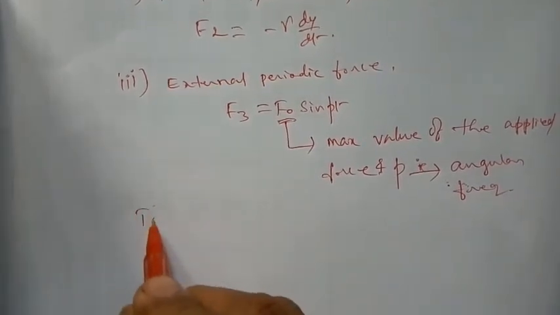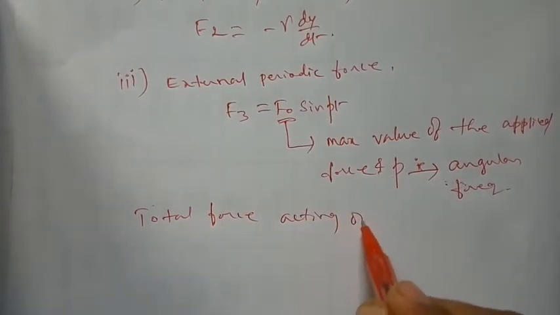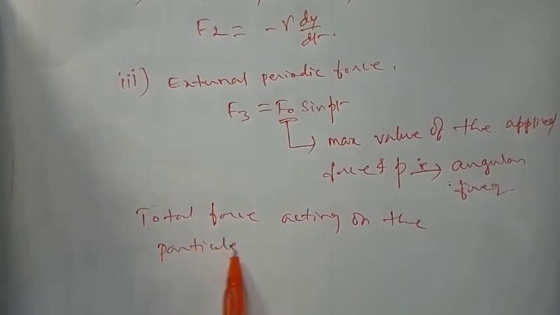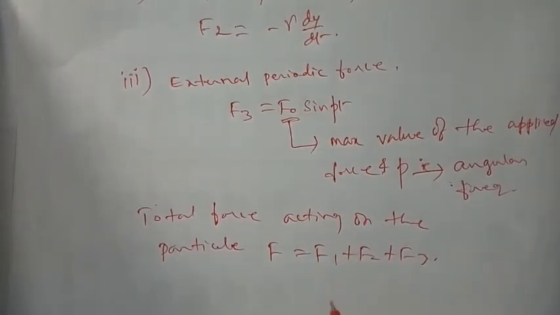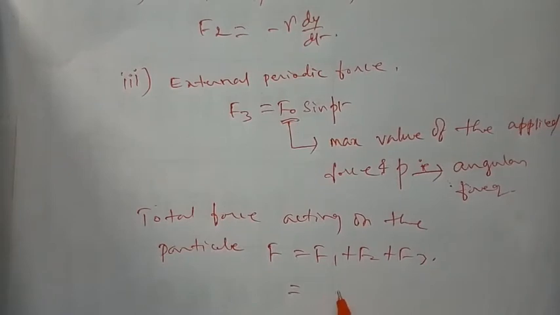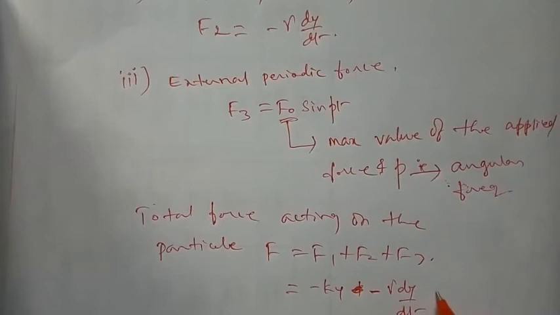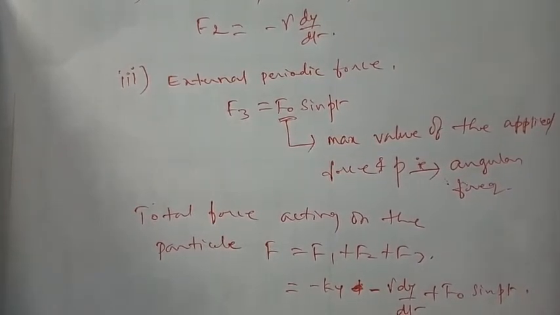Okay. So the total force acting on the system, acting on the particle, can be written as F is equal to F1 plus F2 plus F3. That is nothing but F1 is equal to minus Ky, plus F2 is minus gamma dy by dt, plus F0 sin Pt. Okay.